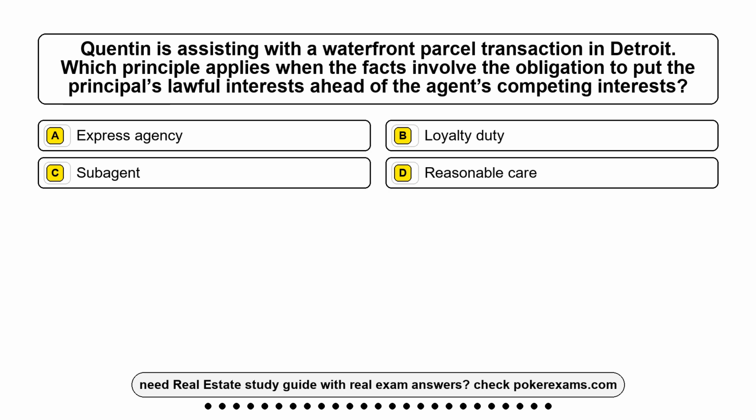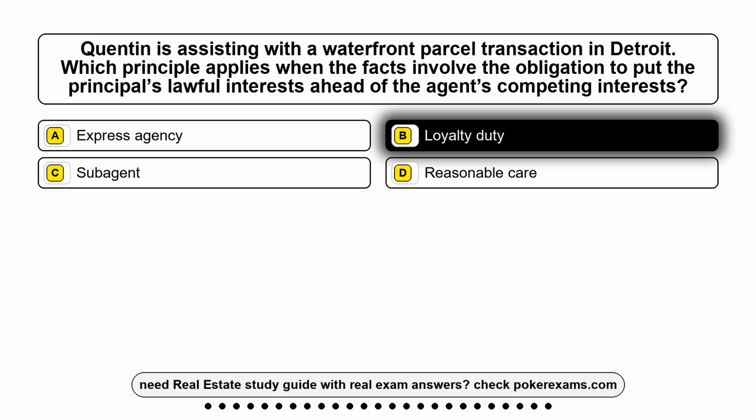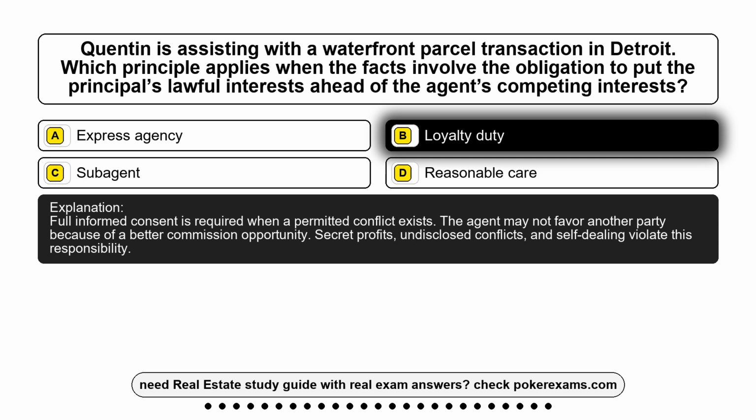Question 8. Quinton is assisting with a waterfront parcel transaction in Detroit. Which principle applies when the facts involve the obligation to put the principal's lawful interests ahead of the agent's competing interests? Option A, express agency. Option B, loyalty duty. Option C, subagent. Option D, reasonable care. The correct answer is option B, loyalty duty. Full informed consent is required when a permitted conflict exists.